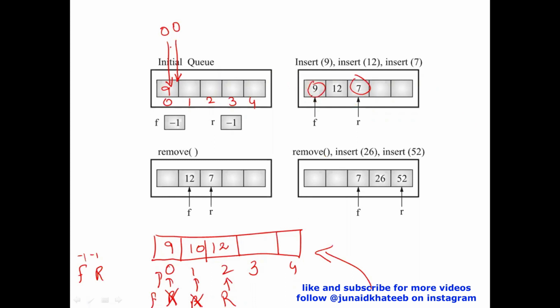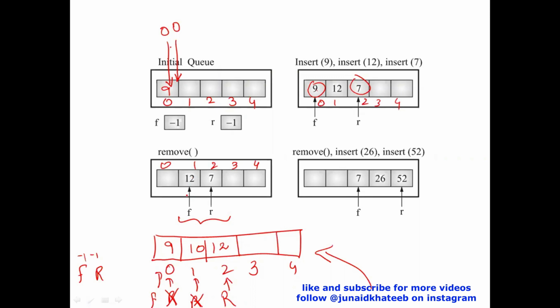Now, similarly, if I want to delete a value from the queue, for us, the queue starts at front and ends at rear. I want to delete 9. So I'll return the value from front, and to delete this, all I'll do is increment front. So over here, front has been incremented. Front has gone, say, from 0, 1, 2, 3, 4. These are the indexes 0, 1, 2, 3, 4. So front has gone from index 0 to index 1.